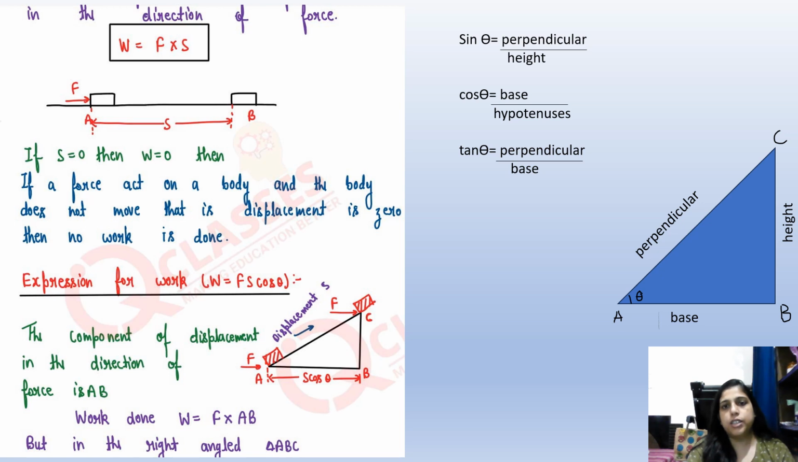Sine theta is equal to perpendicular upon hypotenuse, and cos theta is equal to base upon hypotenuse. Hypotenuse means the longest side. Tan theta is equal to perpendicular upon base. Okay, and here we have to calculate the height. Suppose we have to calculate the height, so which one will we consider here, cos theta or sin theta? It will be sin theta that we have to use.